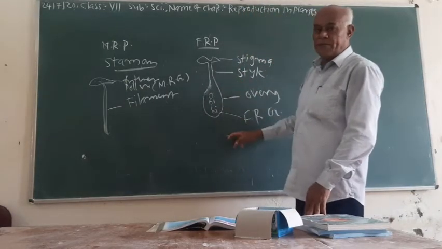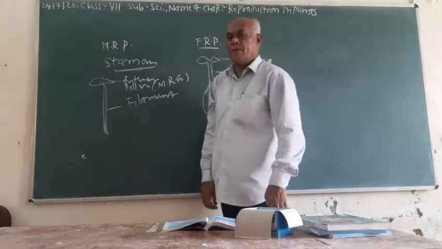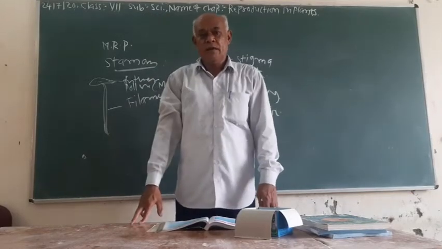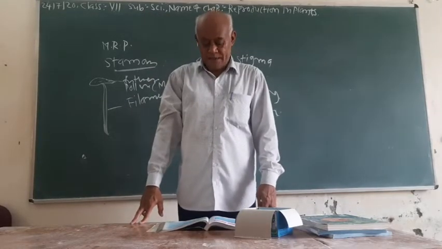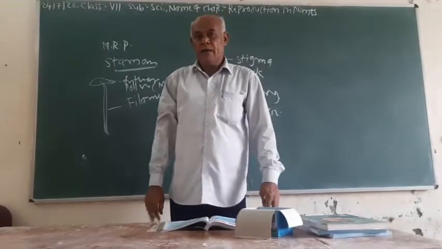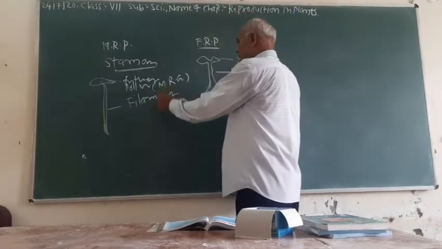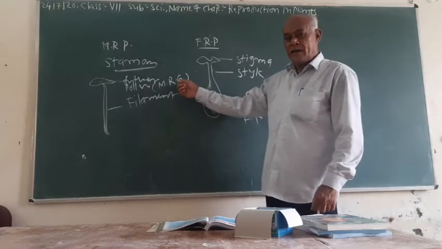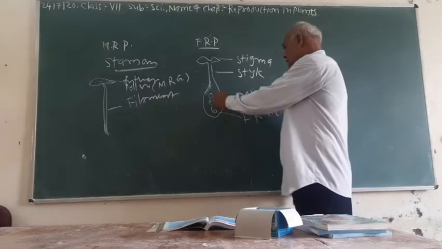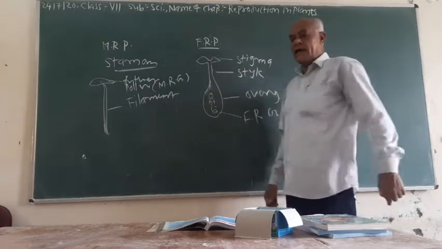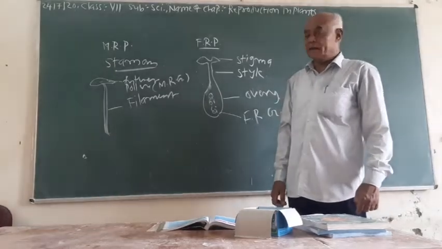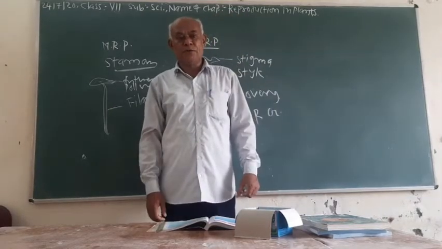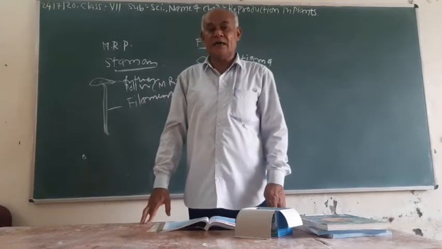the stigma of the pistil by means of air or wind, water, birds or insects, etc. And finally, the male gamete from the pollen reaches the ovule, which contains the female gamete, and these two different gametes fuse to form a single cell.